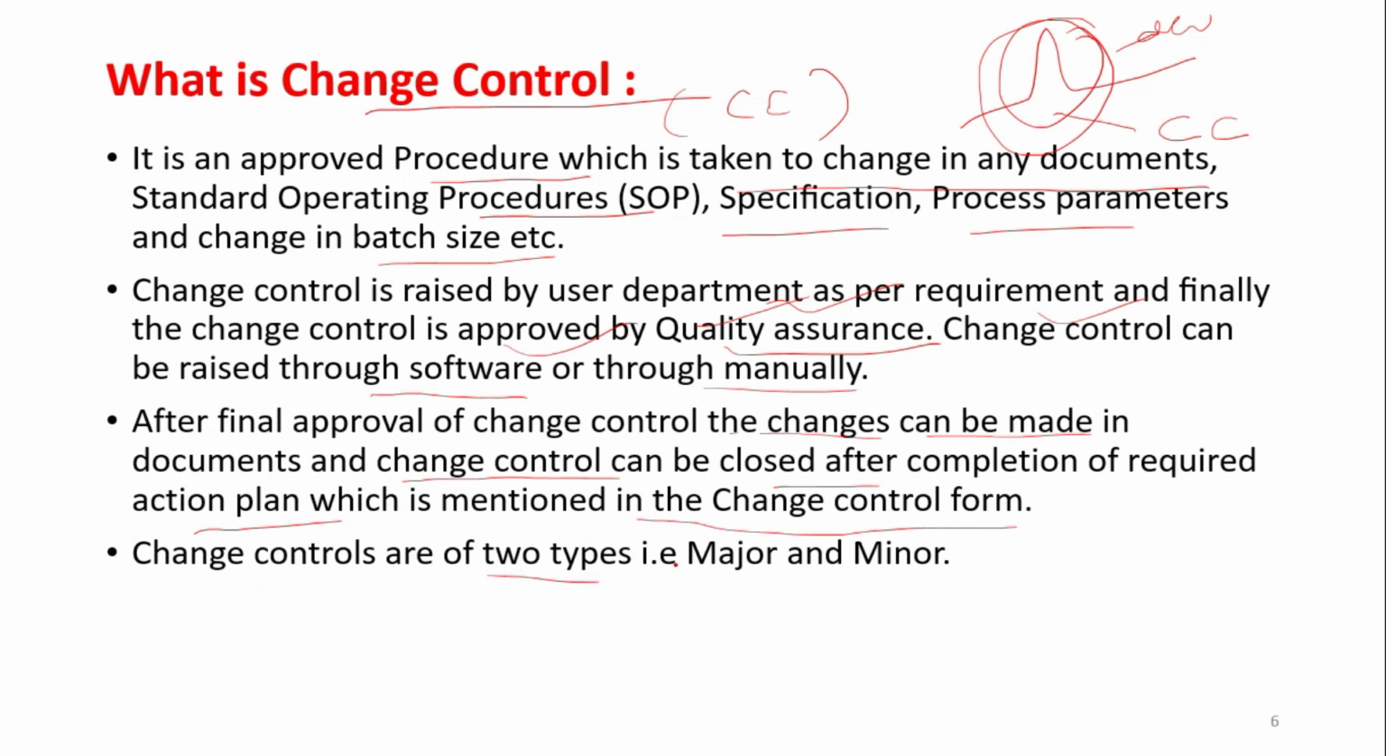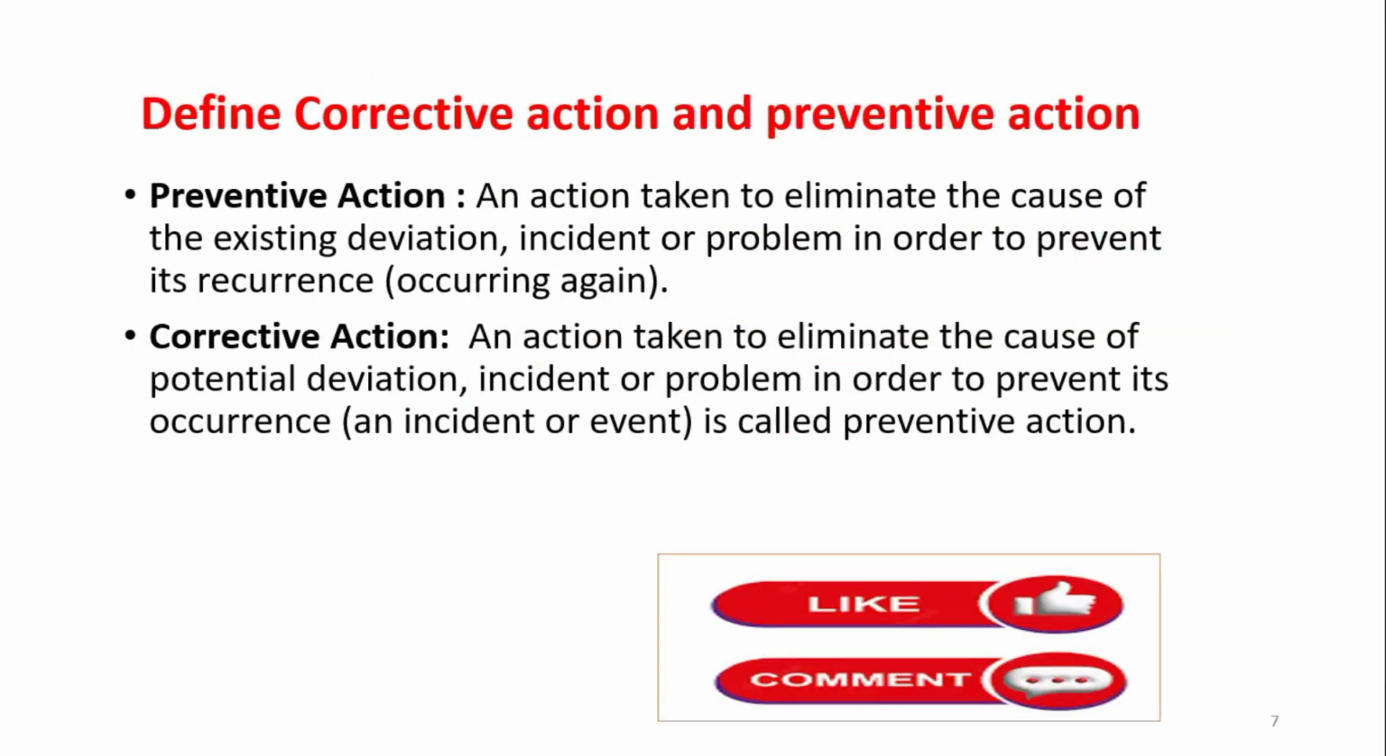Change controls are of two types, major and minor, right? It depends upon what kind of changes we want to implement in the process. Suppose we have a specification, and there is only a small change, meaning a typographical error, so that comes under minor. And if we have a change in the percentage of our limit, say initially it was 5%, now we need to do 0.1%, so this is a major change. So that is mentioned here. Change controls are of two types, major and minor. Please comment in the comment box, I will make a detailed video on it.